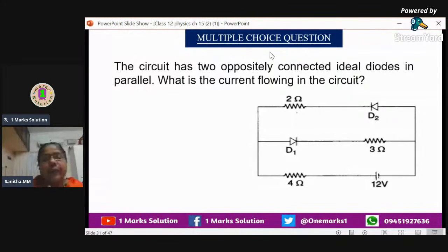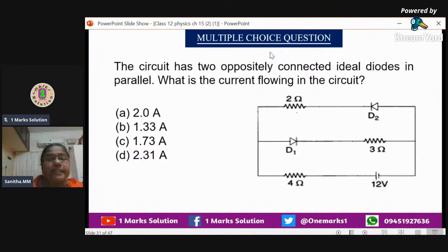Now we have to find the current, with the usual formula. From Ohm's law, I is equal to V by R. What is V here? 12 volt is given. Resistance, you have to find from this combination. 3 and 4 ohm are connected in series. So 3 plus 4, we will get it as 7. So 12 divided by 7, you will get the answer. We can see the options 1.33 and 1.73. The answer will be 1.73 ampere. That is option C.